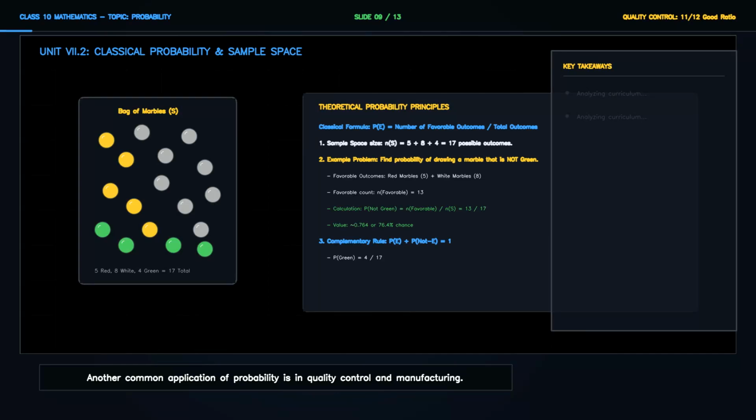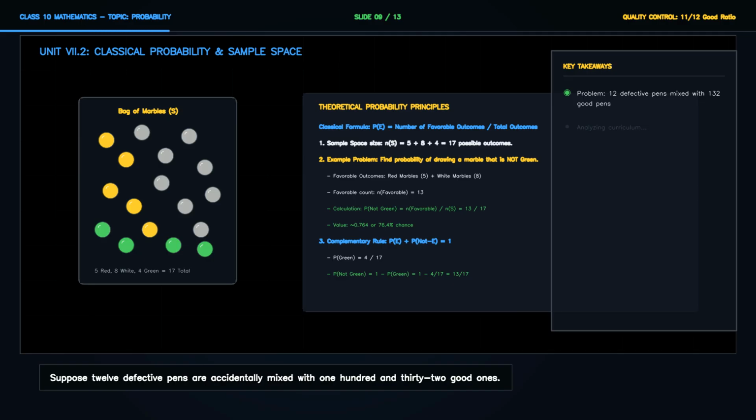Another common application of probability is in quality control and manufacturing. Suppose 12 defective pens are accidentally mixed with 132 good ones. It is not possible to tell them apart just by looking. If one pen is taken out at random, what is the probability that the pen taken out is a good one?